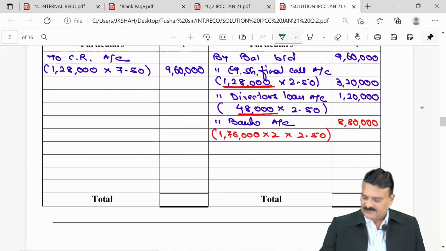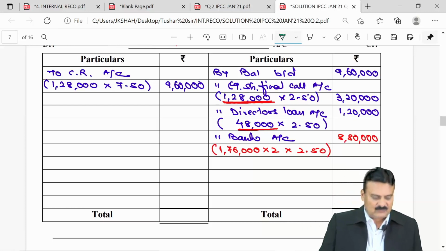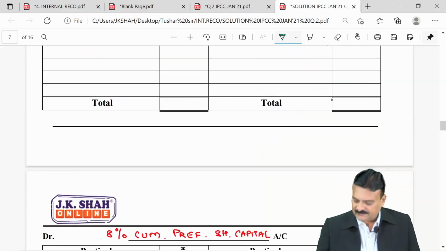Next one, equity share capital. The credit is heavier. Amount of credit total is 22,80,000.